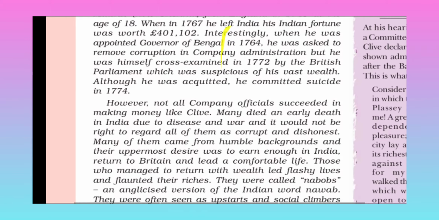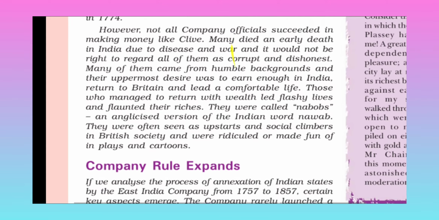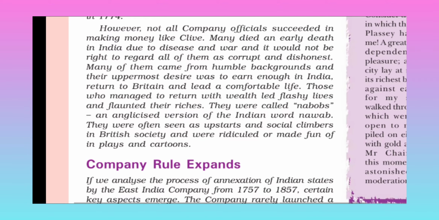Okay, so Robert Clive had done corruption and he knew very well that he would be caught, so he committed suicide. However, not all company officials succeeded in making money like Clive. Many died an early death in India due to disease and wars, and it would not be right to regard all of them as corrupt and dishonest. Many of them came from humble backgrounds and their uppermost desire was to earn enough in India. Okay, so everyone was not like that. Many were honest also, returned to Britain and led a comfortable life.